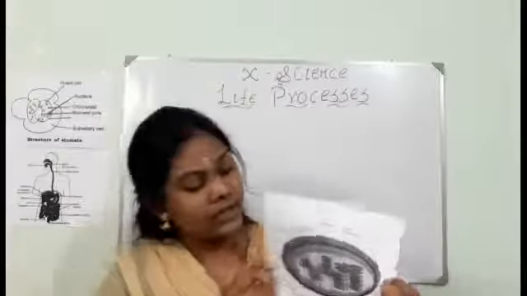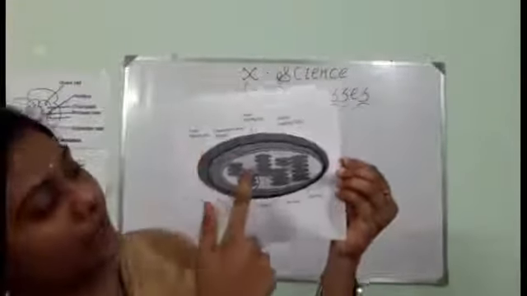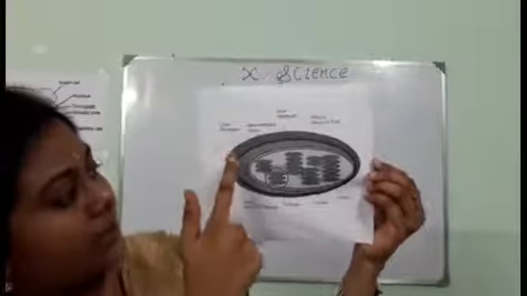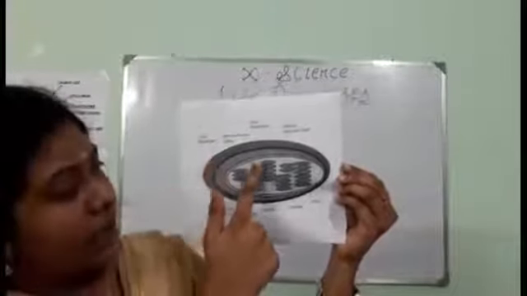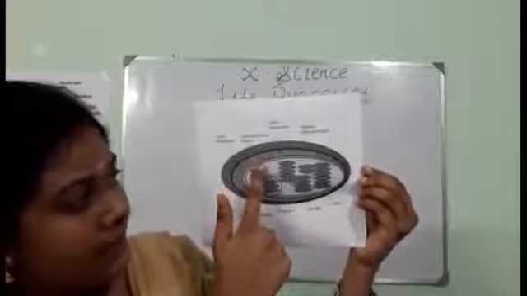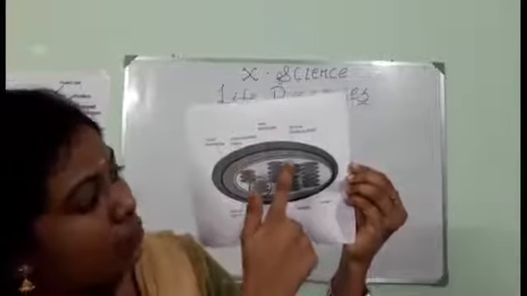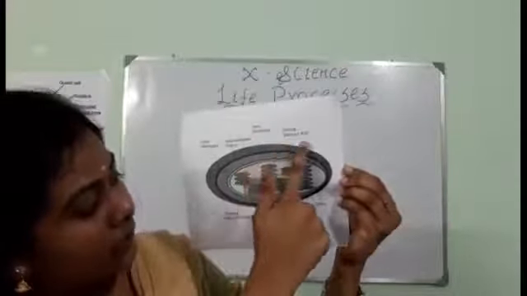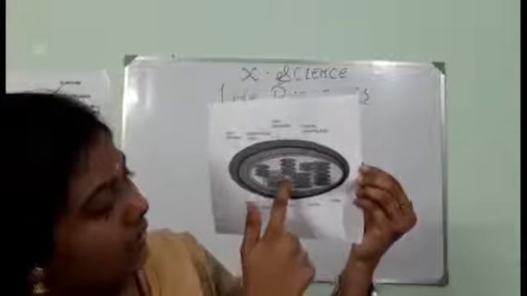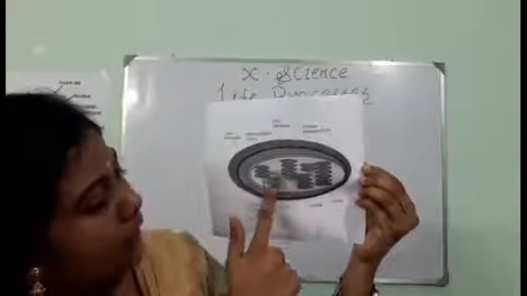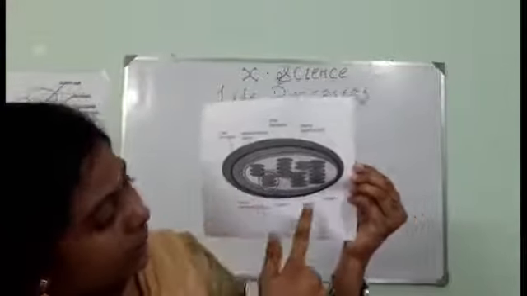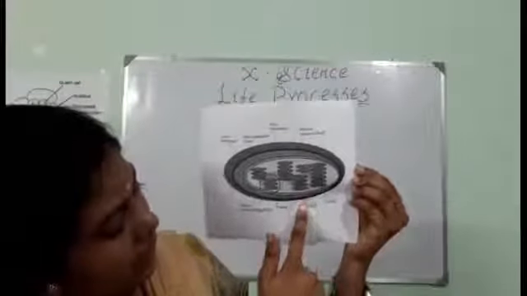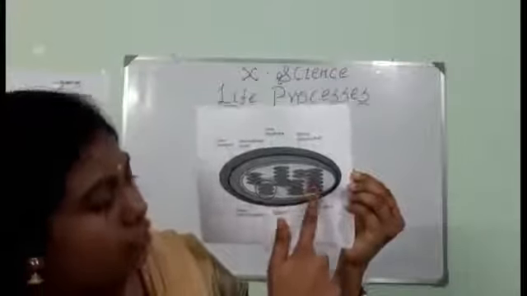Now, if you see here, this is the structure of the chloroplast, and here you have the outer membrane and inner membrane. The space between the outer membrane and inner membrane is called the intermembrane space, and here we have the stroma, which is the aqueous fluid, and this is the thylakoid. This group of thylakoids is called a granum, and here we have the lamella, and this is the lumen.